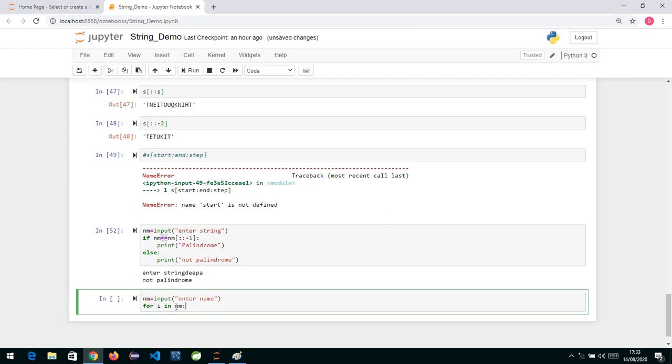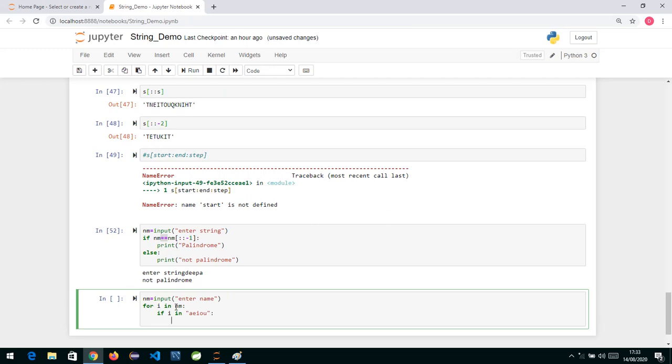So if I write this way and press enter, I can check if i in AEIOU, colon. What we want to do is print the count of the number of vowels.